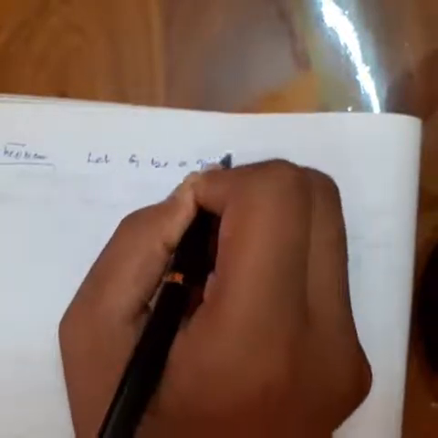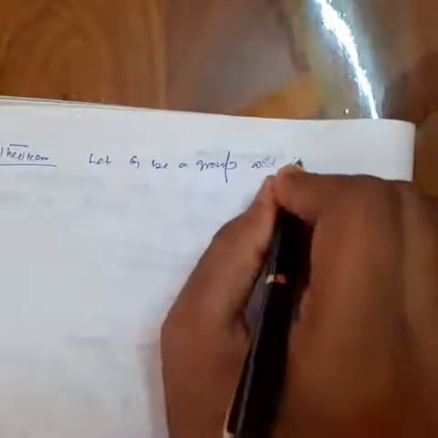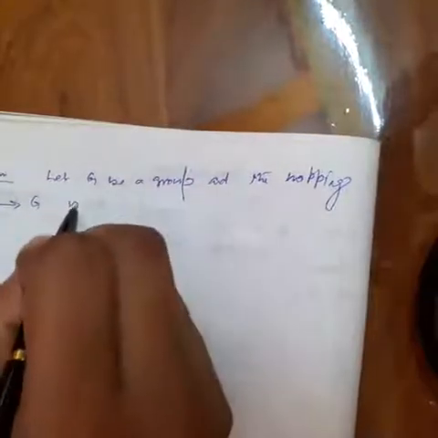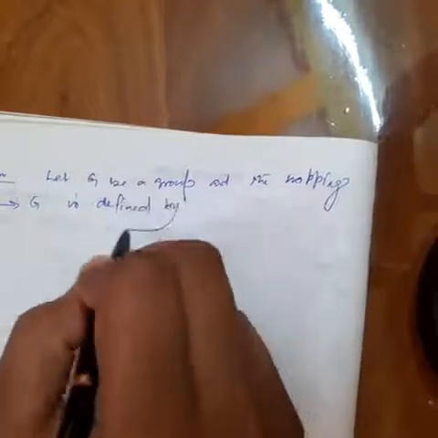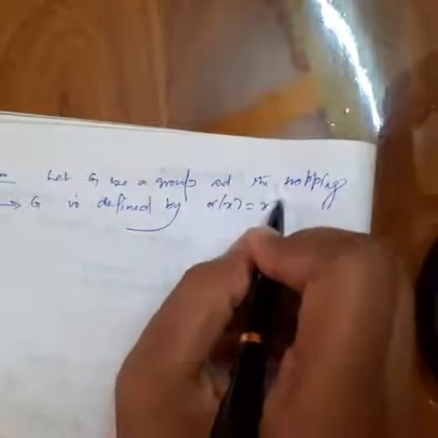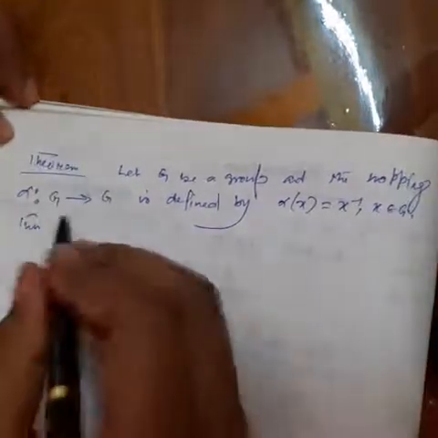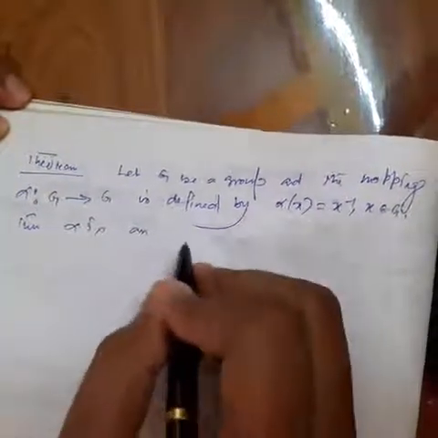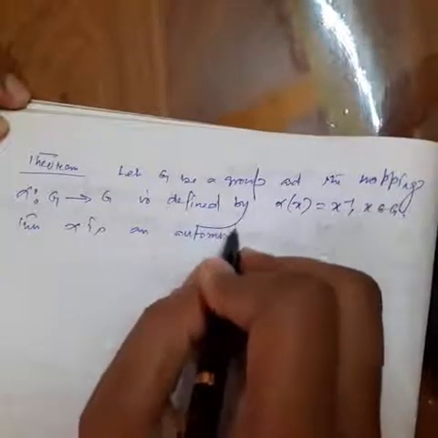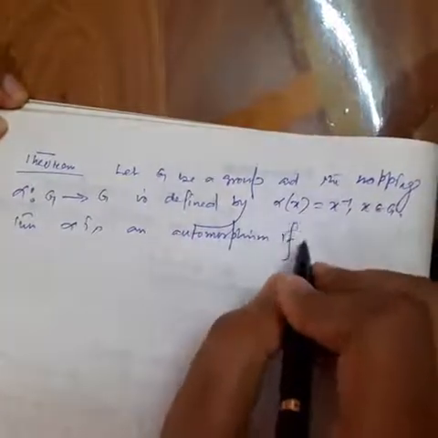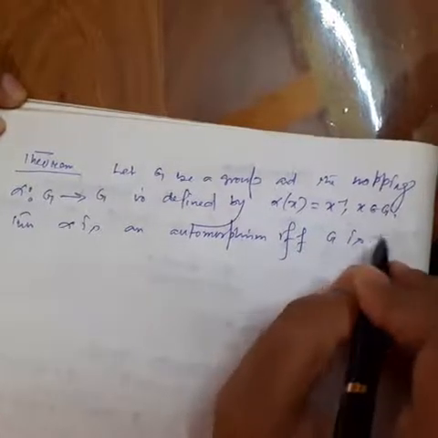The theorem is: let G be a group and the mapping alpha from G to G be defined by alpha x equal to x inverse for x belongs to G. Then alpha is an automorphism if and only if G is abelian.